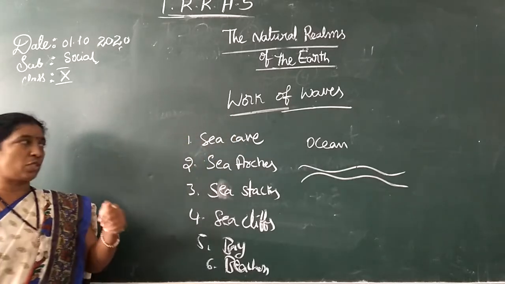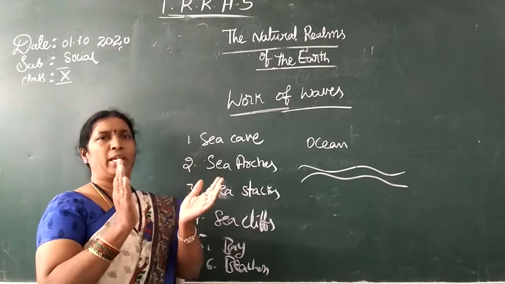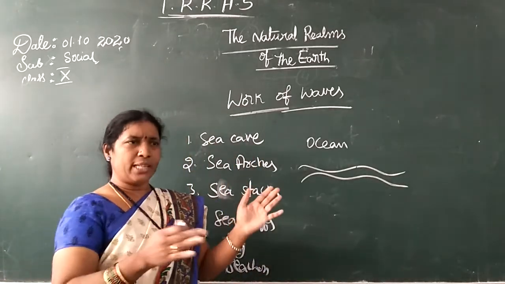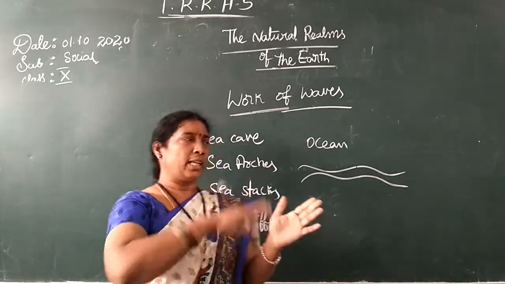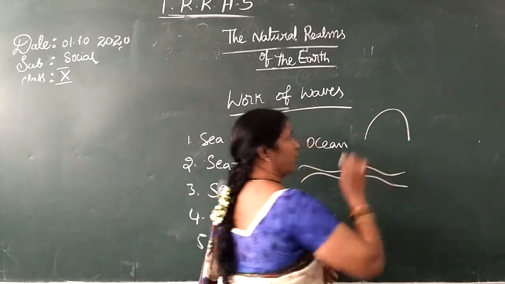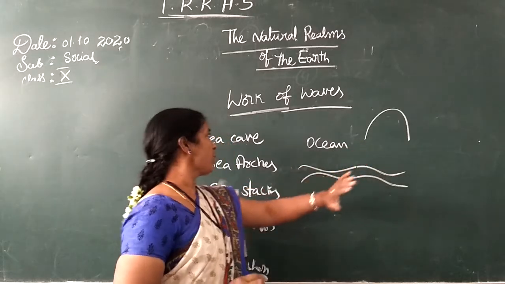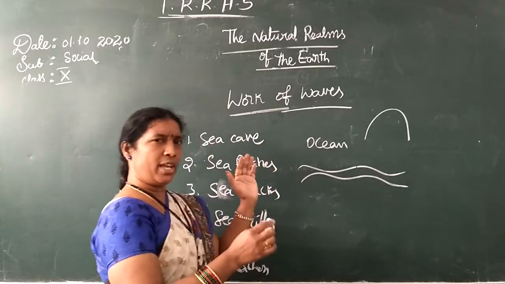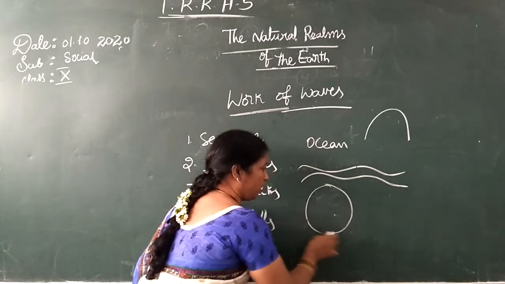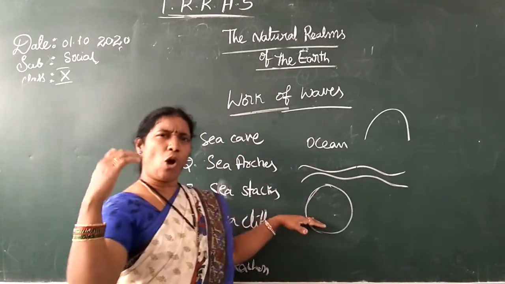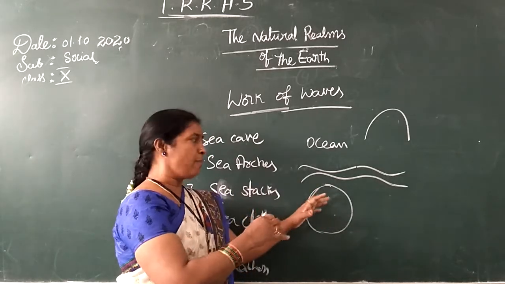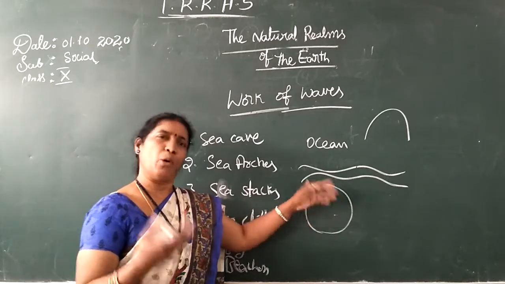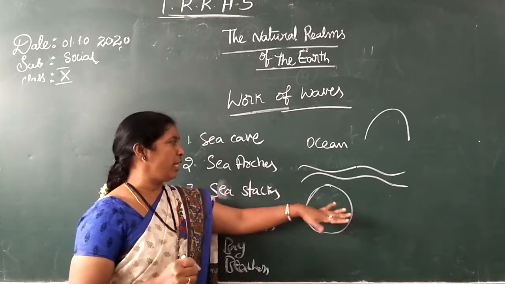So sea cave, first one is sea cave. What is meant by cave? You all know that in the olden days early man used to live in the caves. It's a hollow item, isn't it? So generally it looks like this. That hollow item, in the mountains like this, the waves are continuously hitting that mountain, that rock. It is continuously hitting.